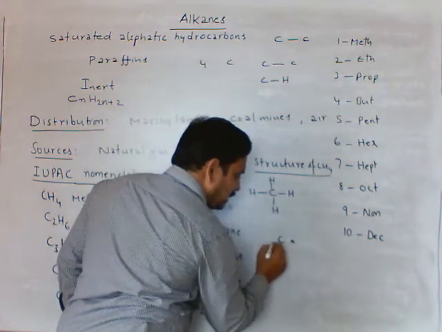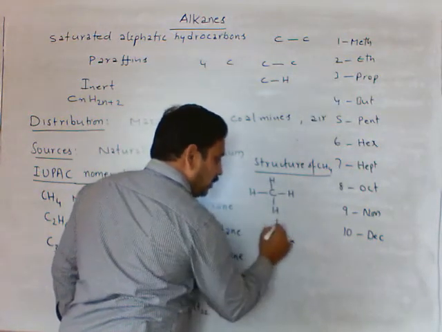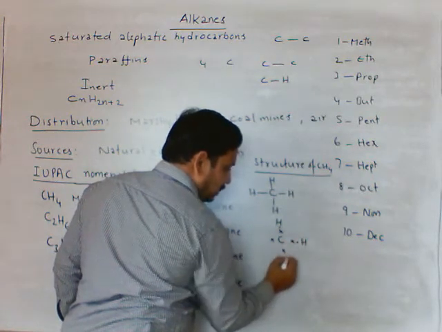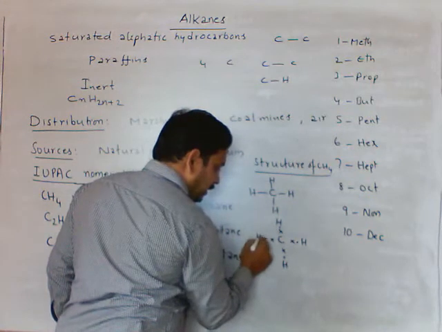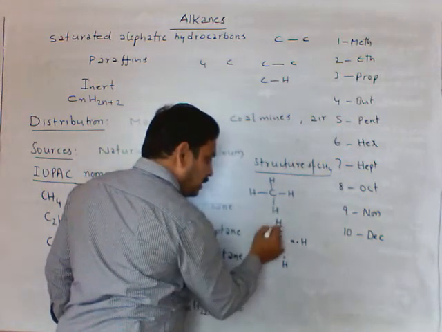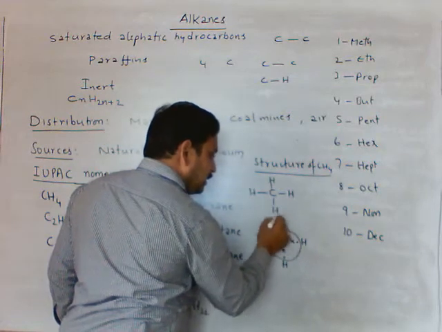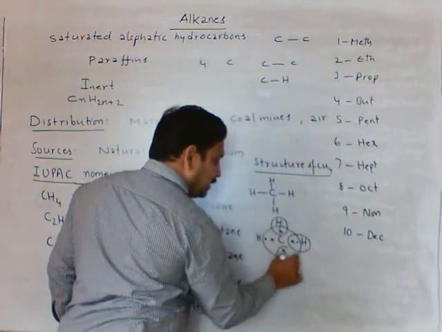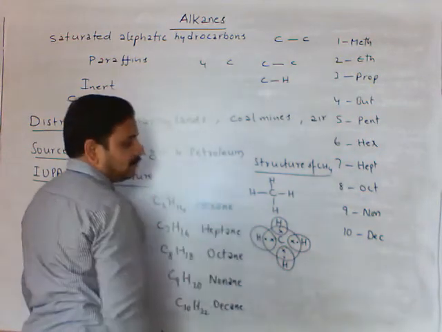Carbon electrons I am indicating with a cross like this, hydrogen electrons with a dot. Now carbon acquires octet configuration, hydrogen duplet configuration. This is the Lewis dot structure for methane.